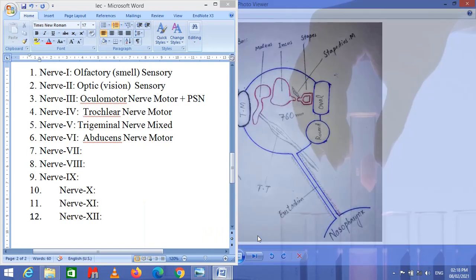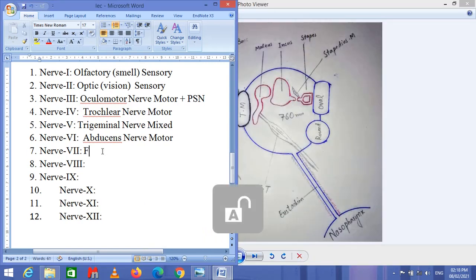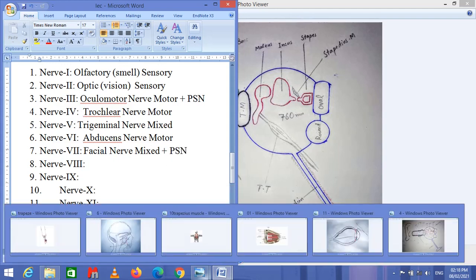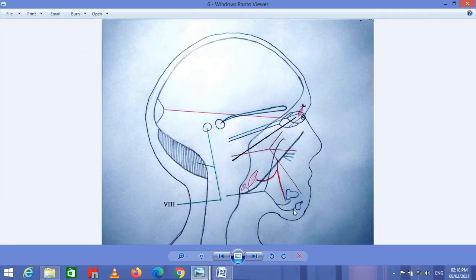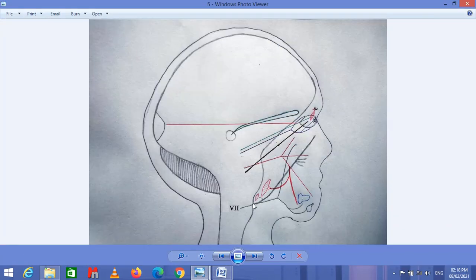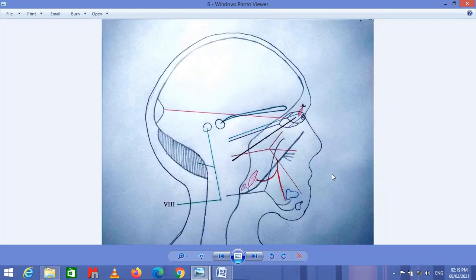I'm going to write it. The facial nerve is a mixed nerve plus a parasympathetic nerve. So the facial nerve is a mixed nerve, a motor nerve, a sensory nerve, and a parasympathetic nerve, because it provides the parasympathetic sensations to the salivary glands. Now coming toward the next one.